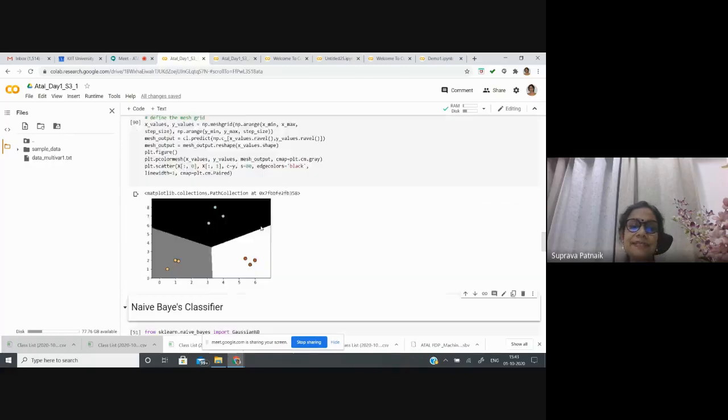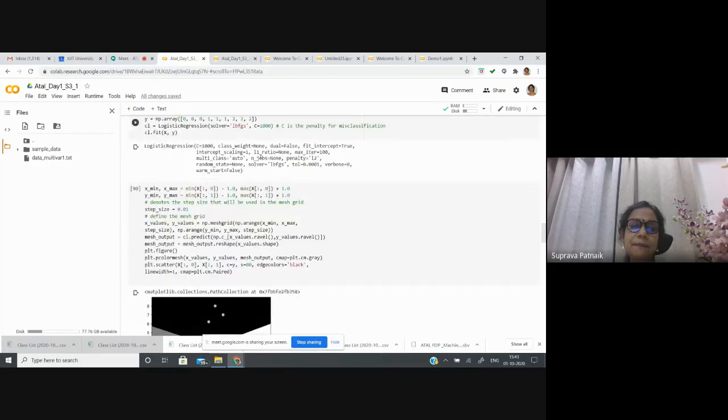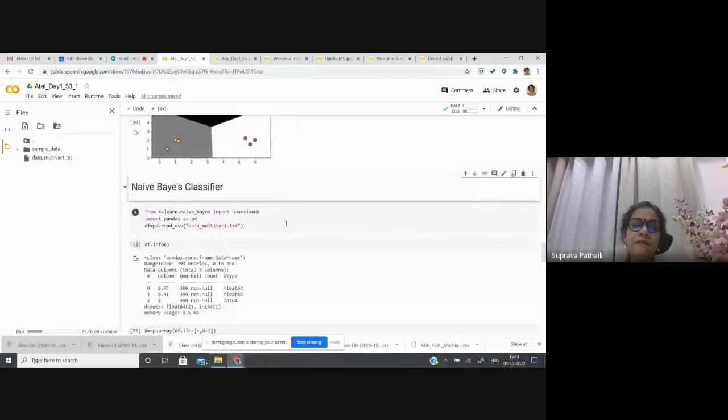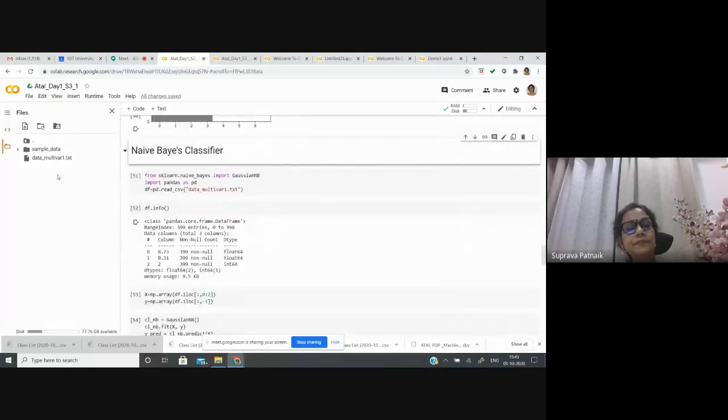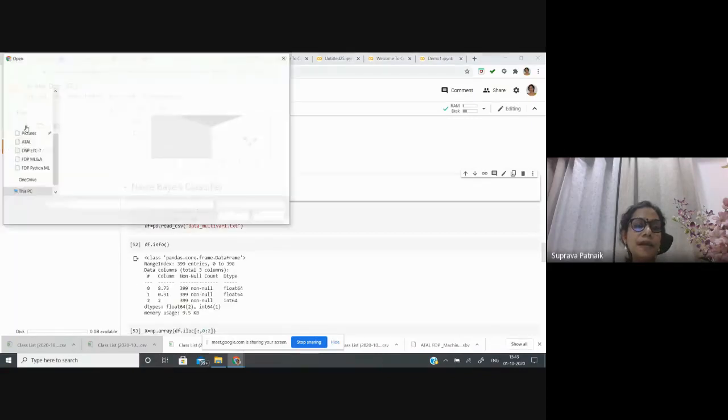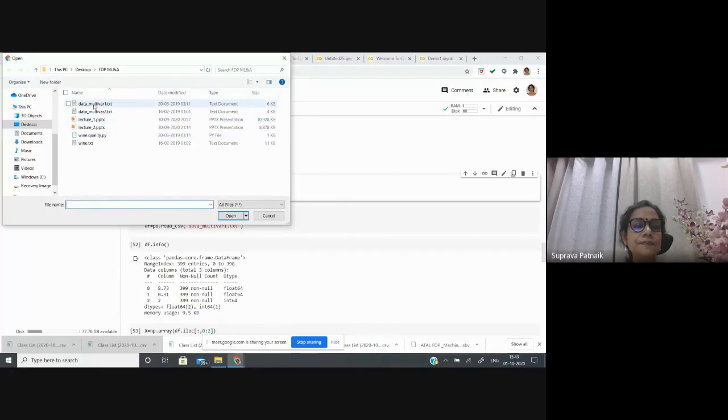In this case, instead of the dummy database created by myself, X and Y, I'll take some database from a file. Suppose I have this file on my laptop. Now I want to bring it to Google Colab or Google Drive, and from there I have access to it. Through this, I can upload it. It is there on my desktop here.